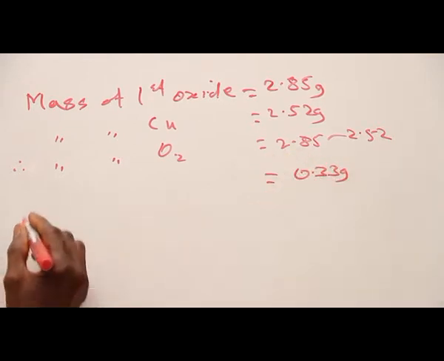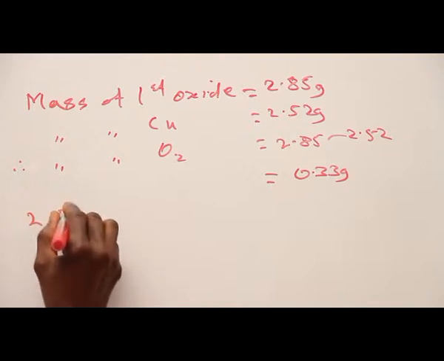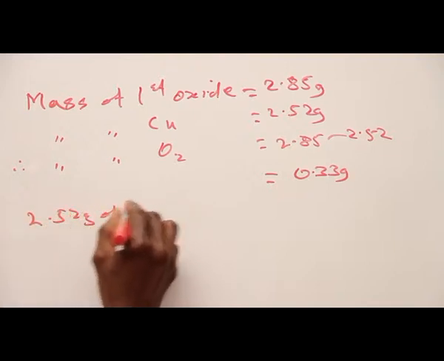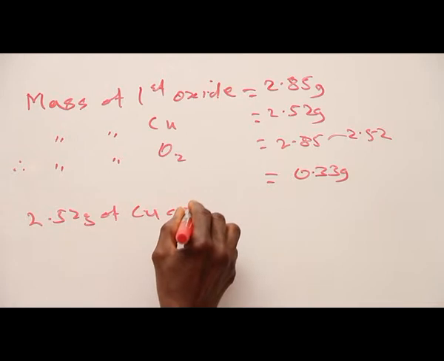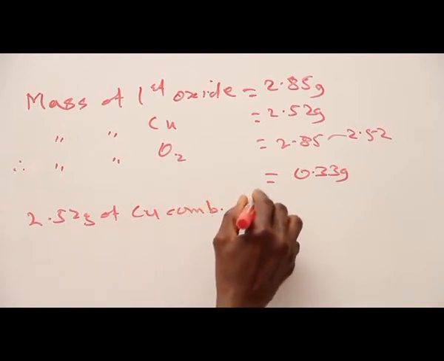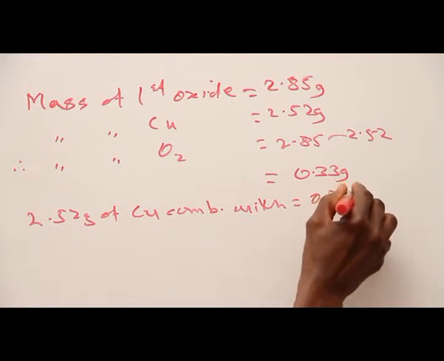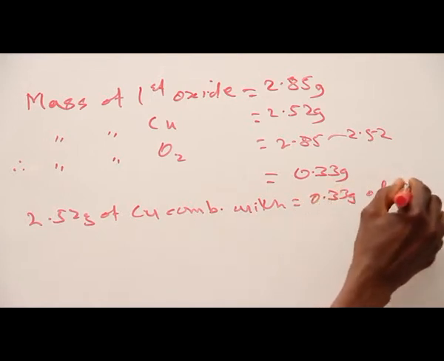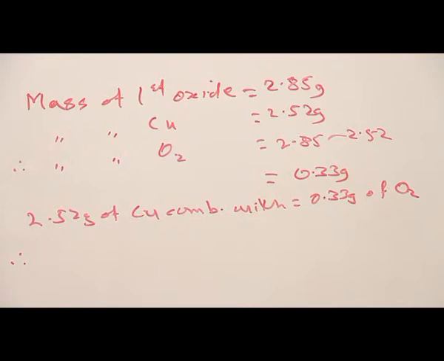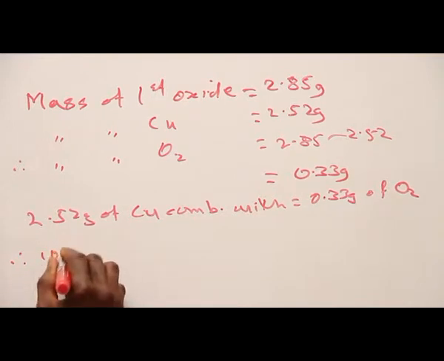It implies that 2.52 grams of copper combined with 0.33 grams of oxygen. Therefore, let's take a fixed mass of 100 grams.